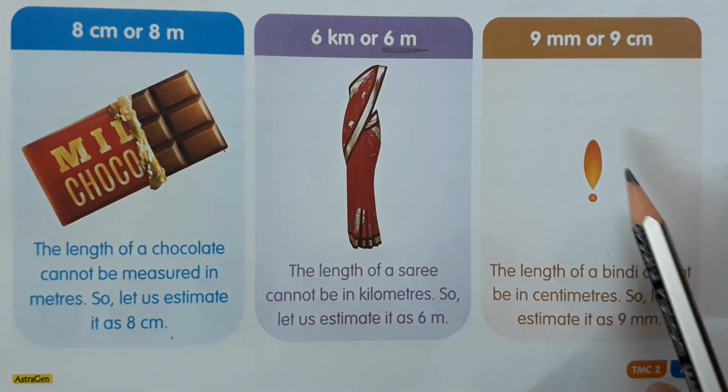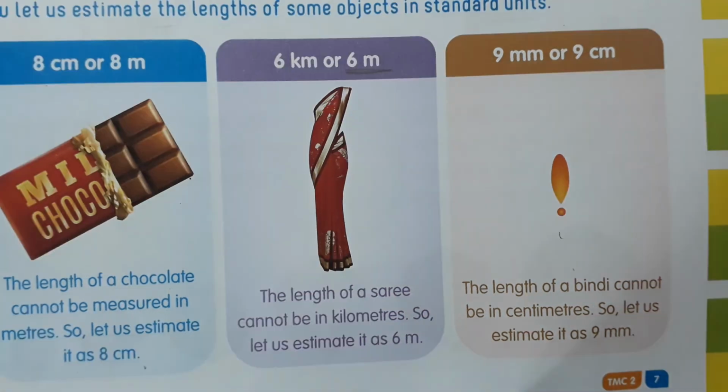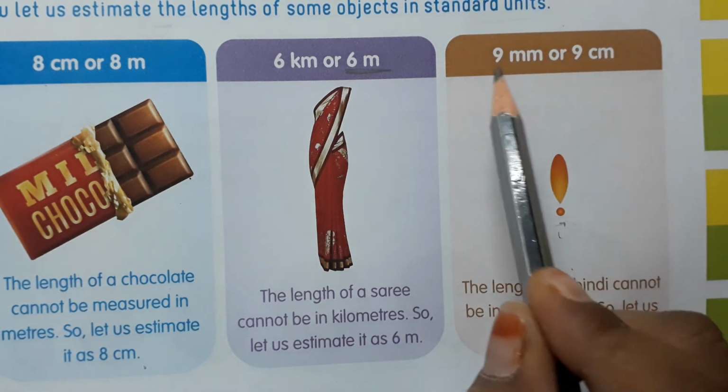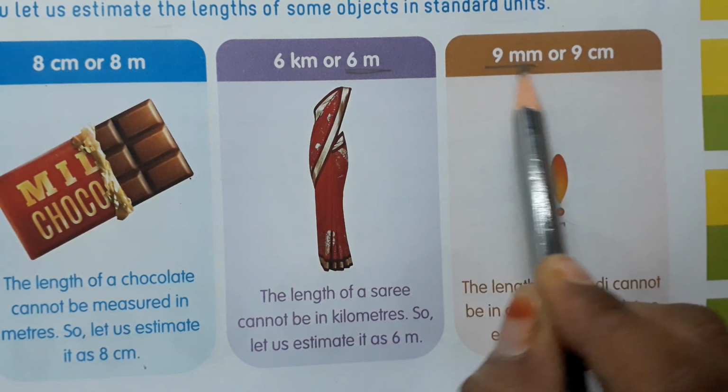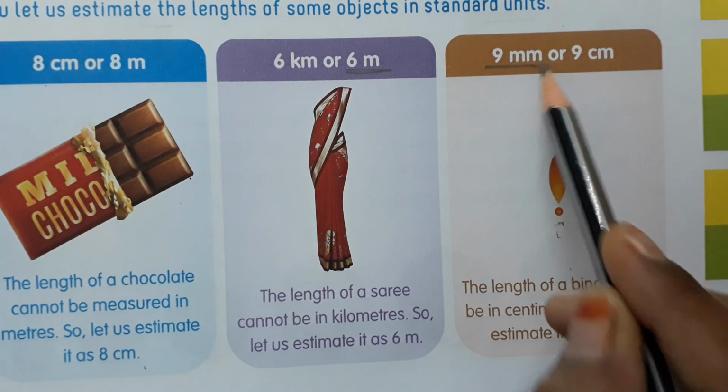Next, what is this? An exclamation mark. The length of a bindi cannot be in centimeters. So let us estimate it as 9 millimeters. Look children, it looks like an exclamation mark, but it is a bindi. So what is the length of this? 9 millimeters. Let us estimate it. It is a smaller thing, so millimeters.